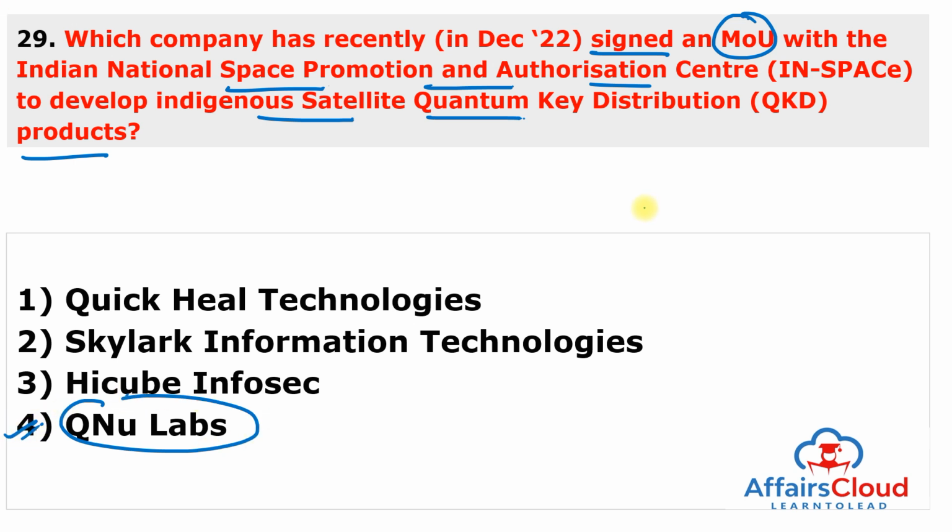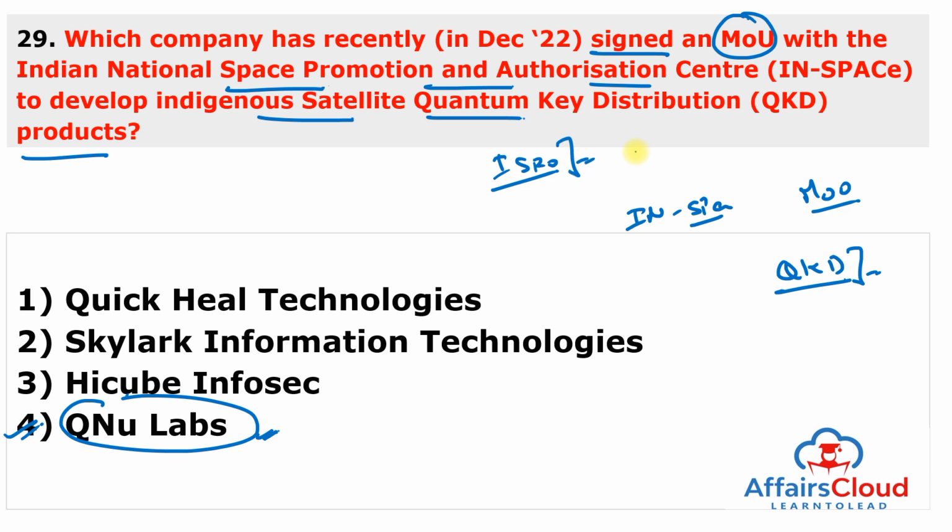So the Indian National Space Promotion and Authorization Centre, known as IN-SPACe, signed a memorandum of understanding with the Karnataka-based deep technology startup QNu Labs to develop indigenous satellite quantum key distribution, also known as QKD, products. Under this memorandum of understanding, QNu Labs, with the support of the Indian Space Research Organisation, ISRO, and IN-SPACe, aims to demonstrate unlimited distance satellite-based quantum secure communication. So this startup is very important if we are talking about space organizations.